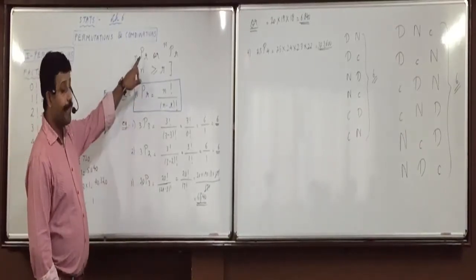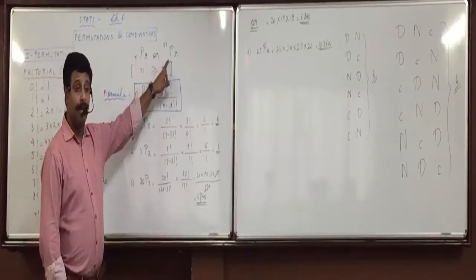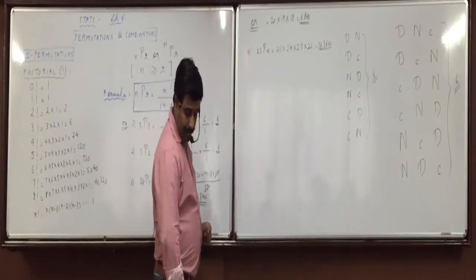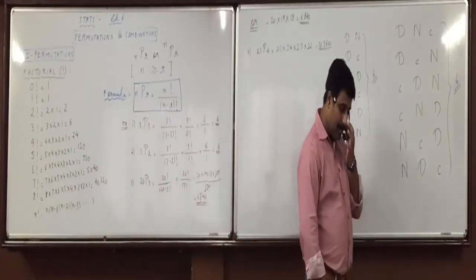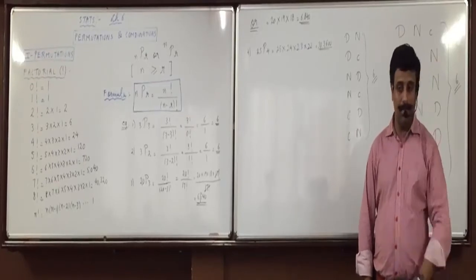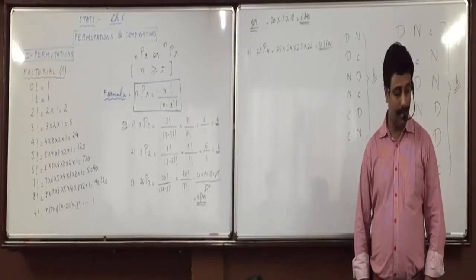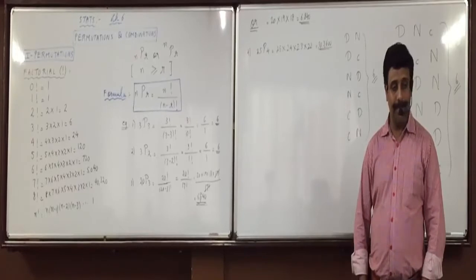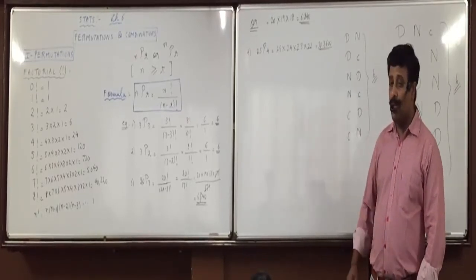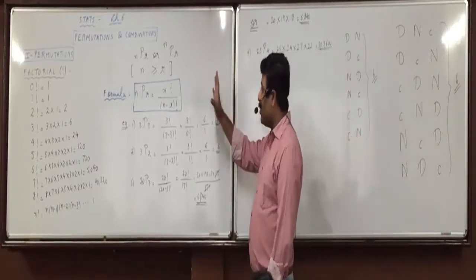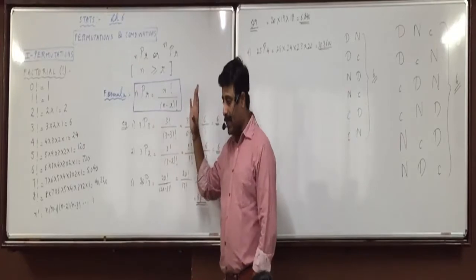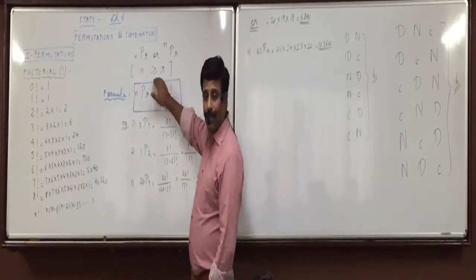nPr or P(n, r), and in brackets show n is greater than or equal to r. Got it? Up till n greater than or equal to r you write it, okay? Now you can use any of the notations in the chapter. We'll be using the first one. You can use the second also, no problem. Is everyone clear with this? Did you all write up till here?